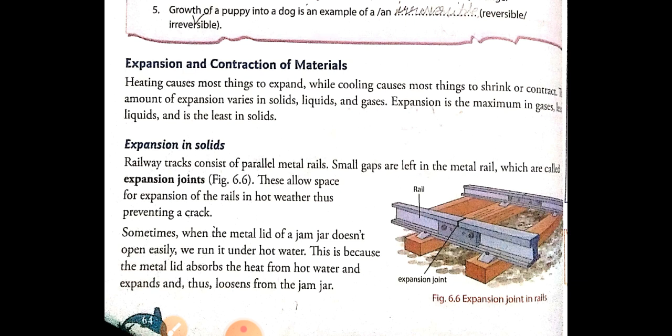We have seen the example of a railway track. Railway lines have a small gap in between them. This is called the expansion joint. This allows space for expansion of the rails in hot weather, thus preventing cracks. When the rails get heated due to the weather, they expand, and when they get cooled, they contract. So these gaps are made to prevent them from cracking.